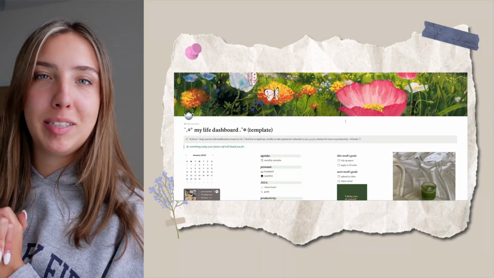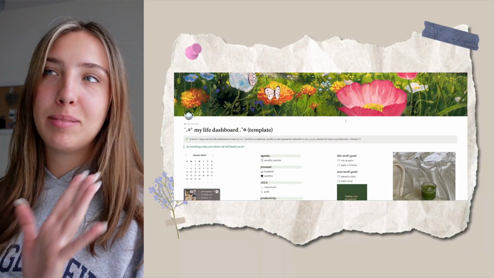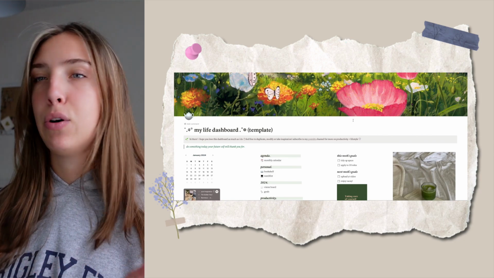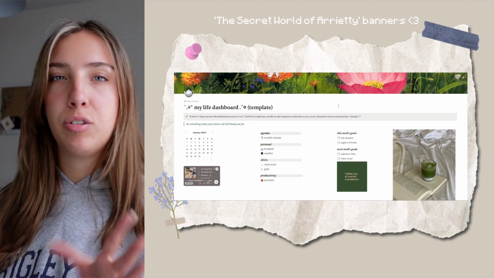Okay, so I'm probably going to be saying dashboard a lot in this video, but this is my life dashboard. I think it's so much fun to change all of the banners and the icons and photos, but as of right now, it's kind of like a Studio Ghibli theme.